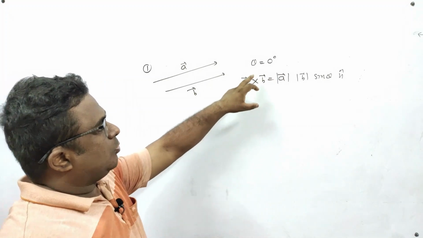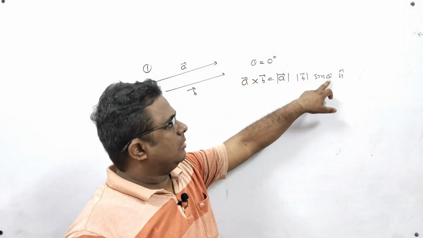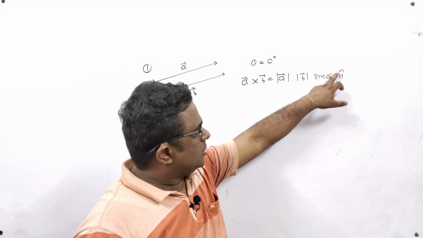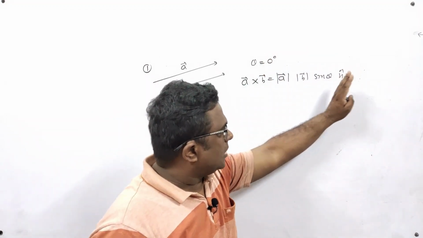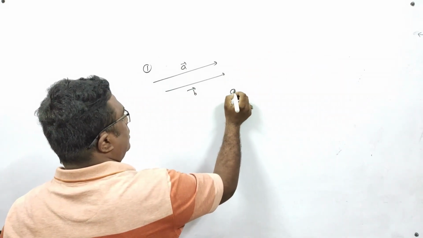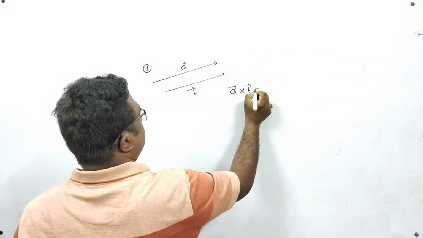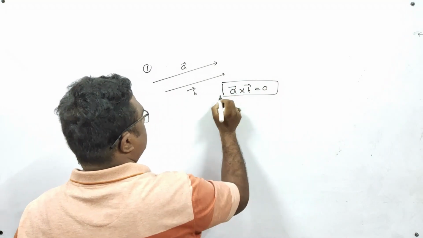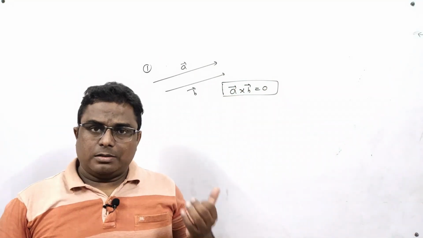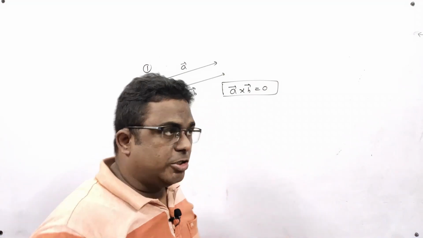When you put 0 degree in place of theta here, it becomes sine 0, and the value of sine 0 is 0. So due to this 0, the whole right hand side will become 0. It means in this situation A cross B becomes 0. So our formula is, if two vectors are parallel to each other, their cross product becomes 0.